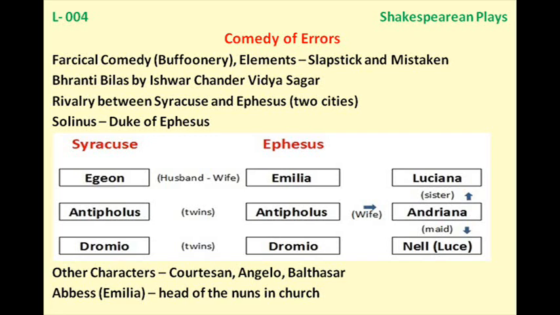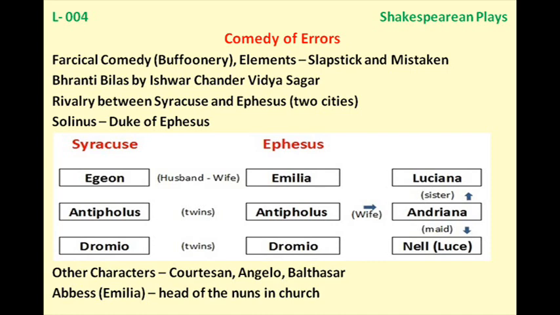And in the end, among the last scenes, we see the Abbess is called on the stage. And then we see Aegeon. He goes to Antipholus of Ephesus, and Aegeon thinks that he is Antipholus of Syracuse, and he greets him happily. But A.E., Antipholus of Ephesus, does not know him, as he has never seen his father. Remember, Antipholus of Ephesus is staying with his mother, not with his father.